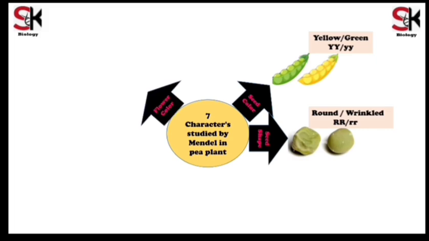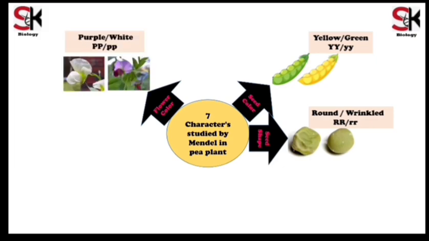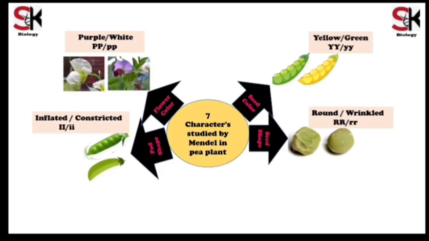Third trait is flower color. Mendel observed purple or violet colored flower as the dominant form and white as the recessive form. So if purple and white compete with each other, purple takes the lead. Fourth trait is pod shape. Pod, that is the covering of peas, can be inflated, that is with a flat surface, or constricted with a tight and pinched surface. Inflated is dominant over constricted pod shape.